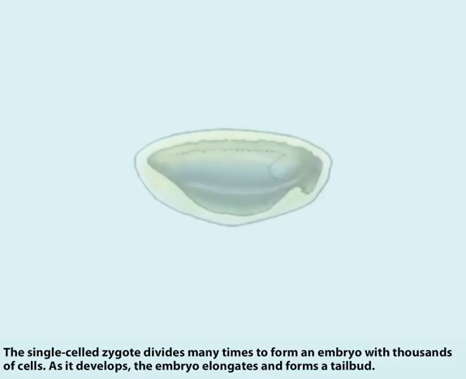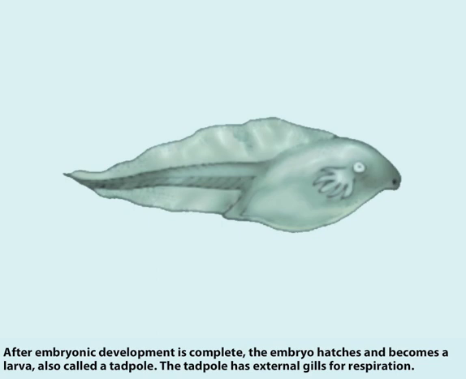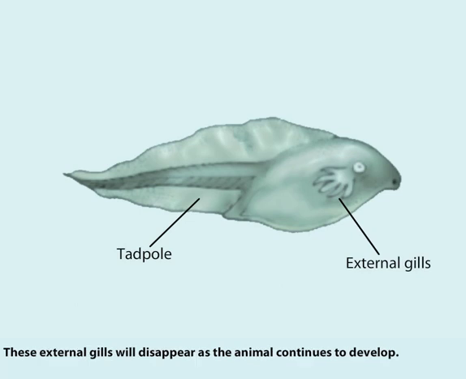The single-celled zygote divides many times to form an embryo with thousands of cells. As it develops, the embryo elongates and forms a tail bud. After embryonic development is complete, the embryo hatches and becomes a larva, also called a tadpole. The tadpole has external gills for respiration. These external gills will disappear as the animal continues to develop.